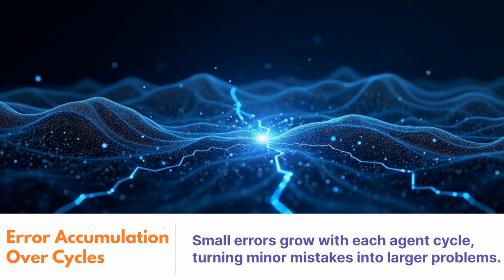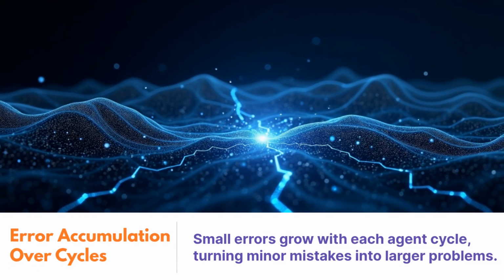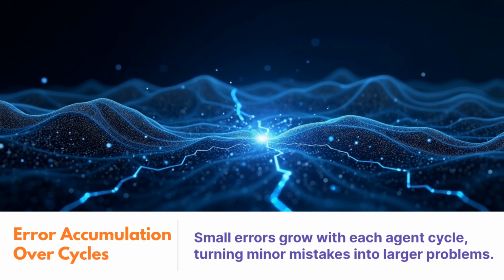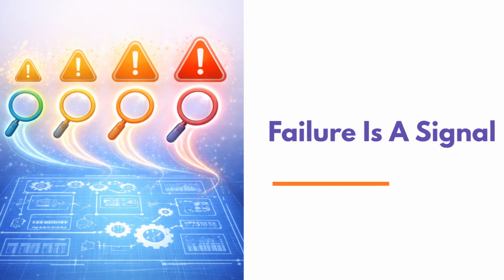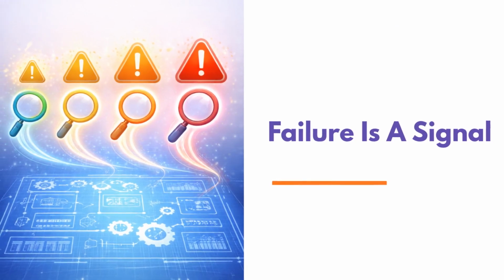In agent systems, small mistakes don't stay small. Each cycle adds a little more error, and because agents run repeatedly, those small errors grow. When agents fail, they're telling you something. They're showing you where the design is weak.